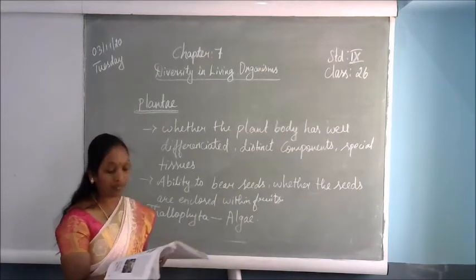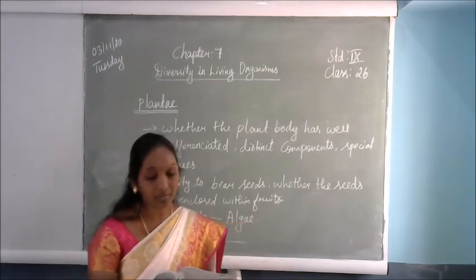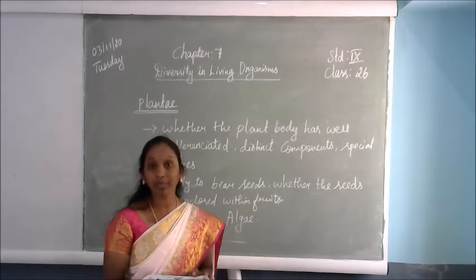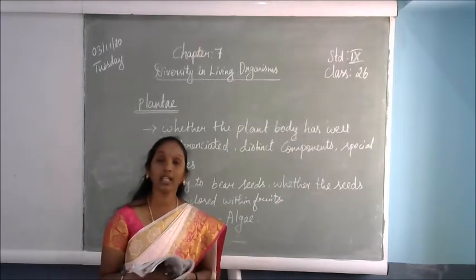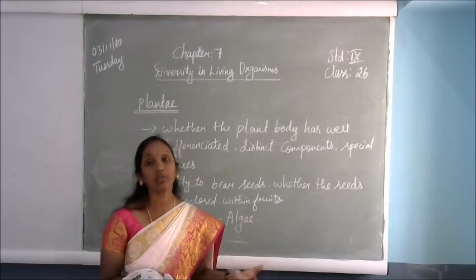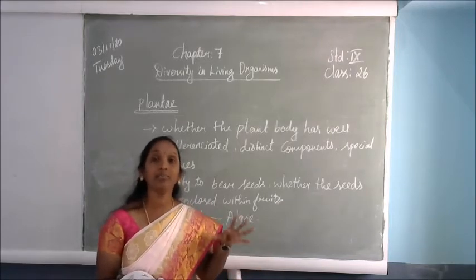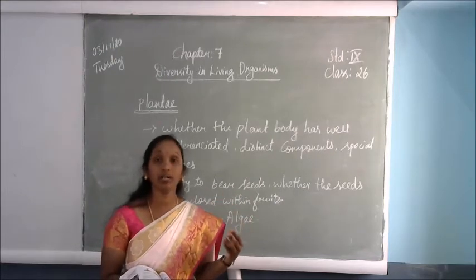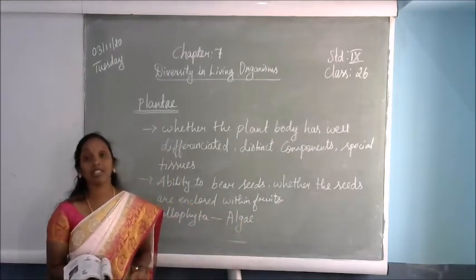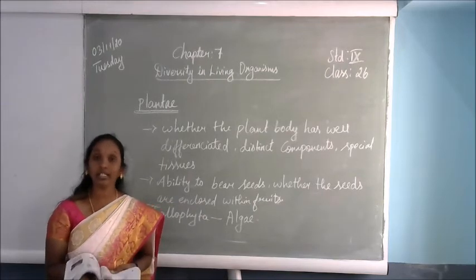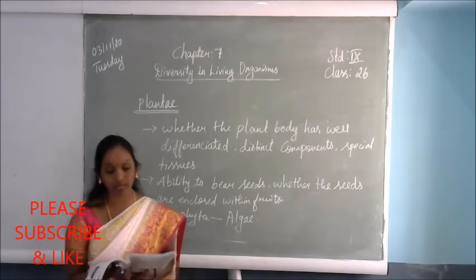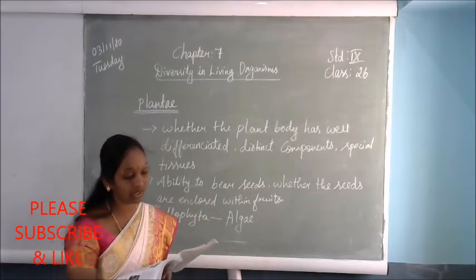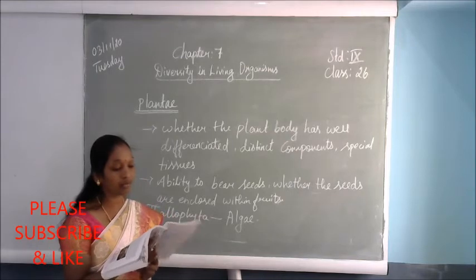Next is Bryophyta. Bryophyta are called the amphibians of the plant kingdom. What is meant by amphibians? Amphibians can produce young ones, and mammals can secrete milk, so they have special organs for that. Like that, even among plants, some have this. So one of the common plant families is Bryophyta. These are called the amphibians of the plant kingdom.